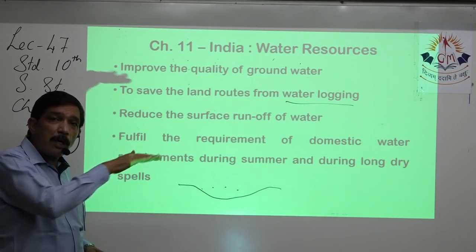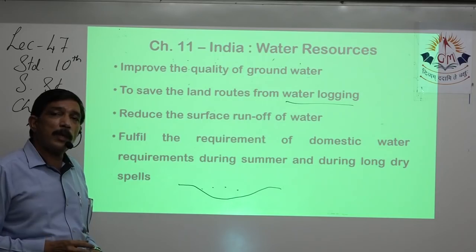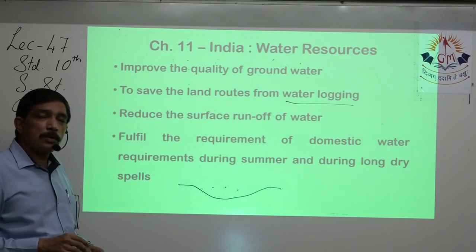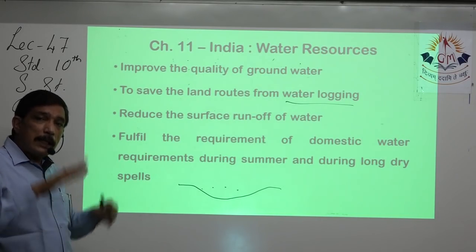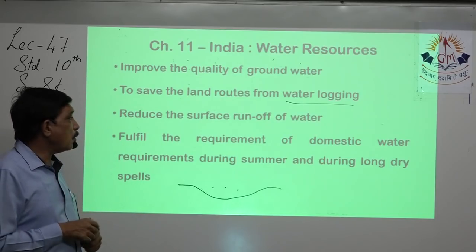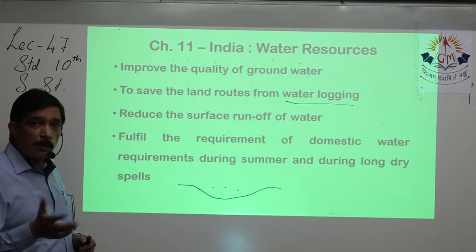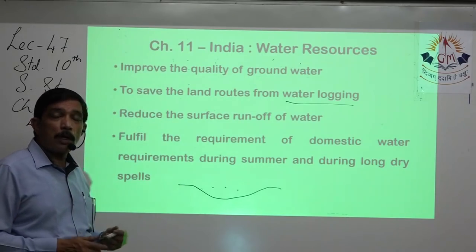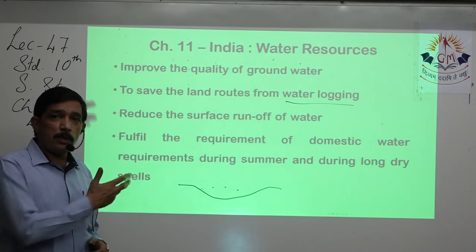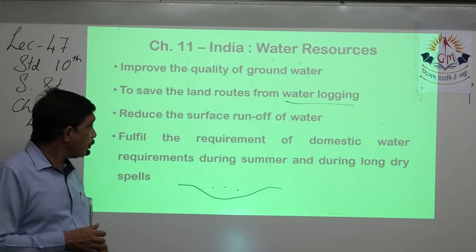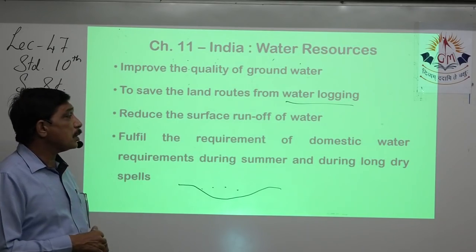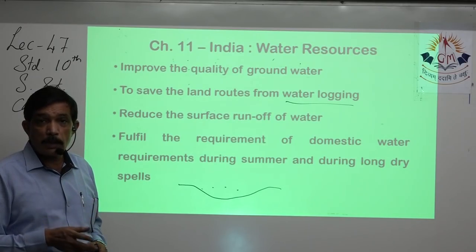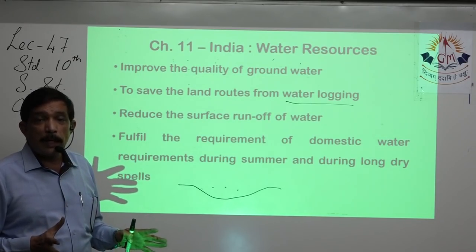The water which ran off the surface and went away into the nearby drains and into the seas, oceans and rivers is stopped, and it will allow the water to go in there. Fulfill the requirement of domestic water, because as I said, from the terrace we take it down to the underground tank, then that water we use for domestic purposes. And requirements during summer, long dry spells when there is no rain or less rain.